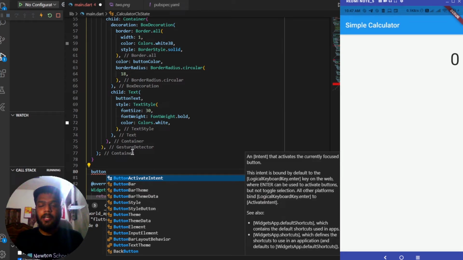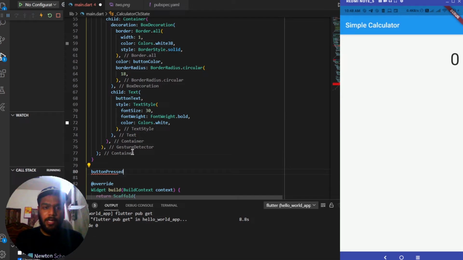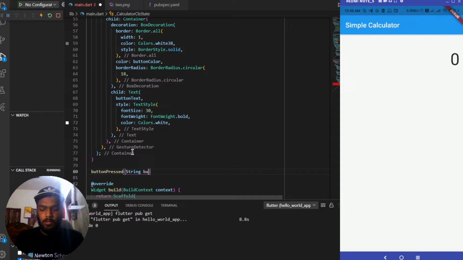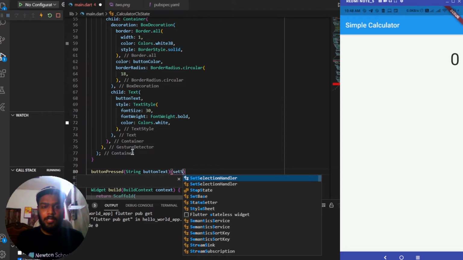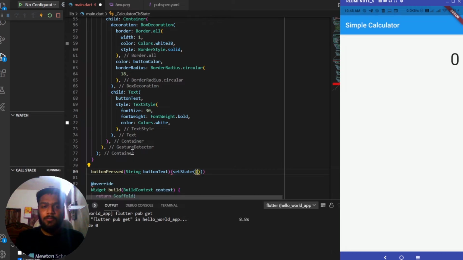You can pass the return type, but as we are not returning any value out of it, that's why I've kept it blank. It takes a String named buttonText, and inside it we'll be setting the state, as we'll be changing the values of the variables.